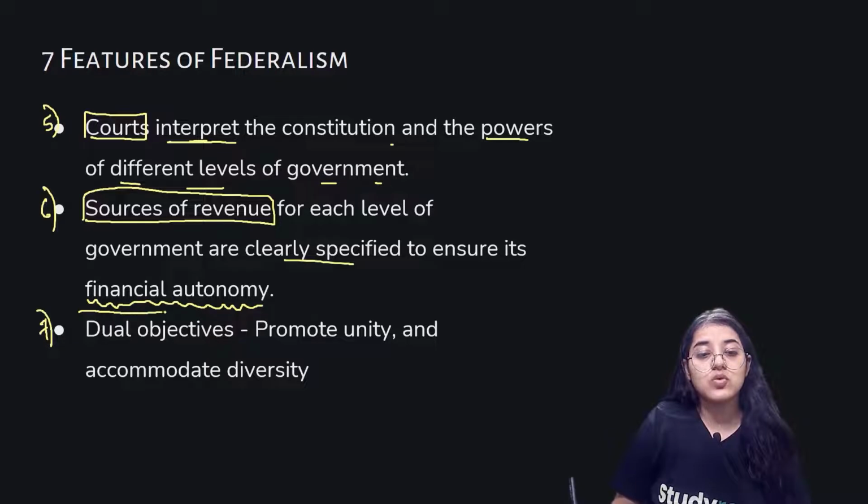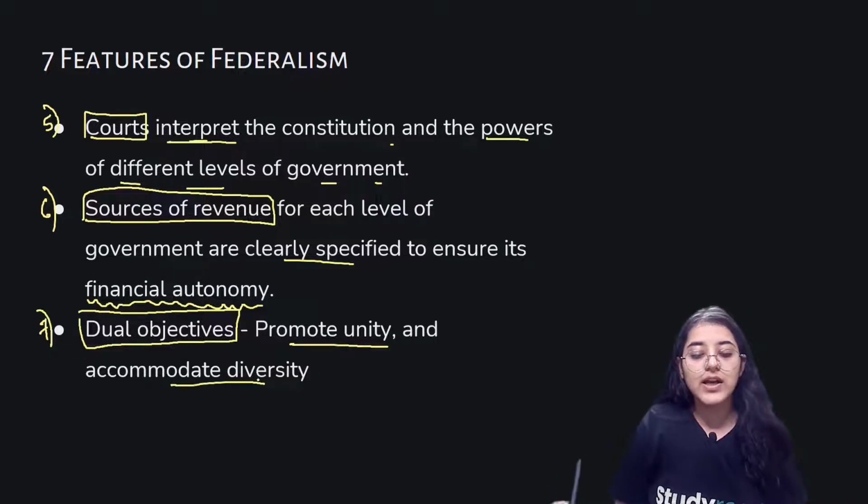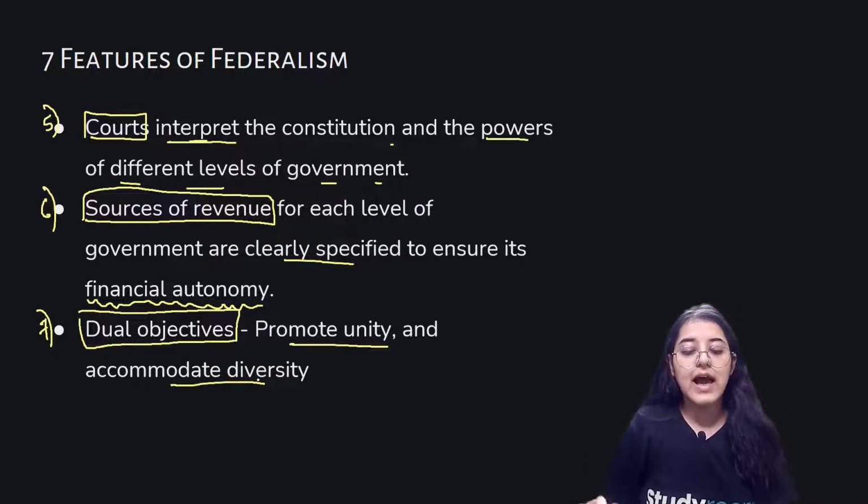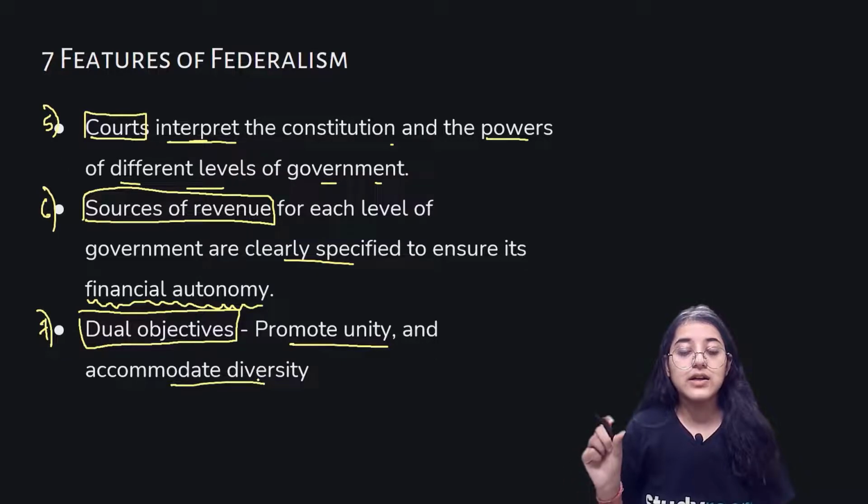And the seventh one is dual objectives. It is to promote unity and accommodate diversity. It is very important for us to promote unity and accommodate the diversity that exists, that is, to safeguard and promote the unity of the country while at the same time accommodating regional diversity. Therefore, the 2 aspects are crucial for the institution and practice of federalism. Governments at different levels should agree to some rules of power sharing, and they should also trust that each other would abide by its part of the agreement.